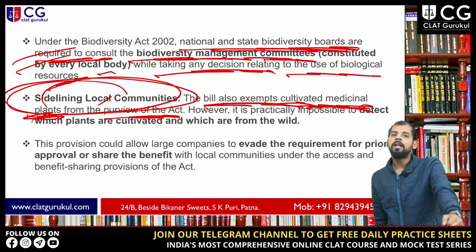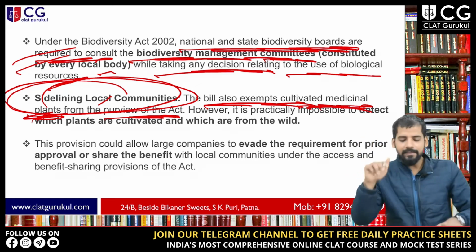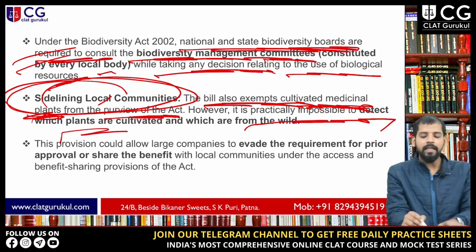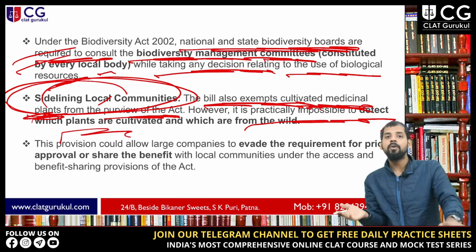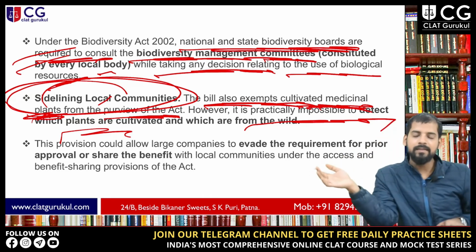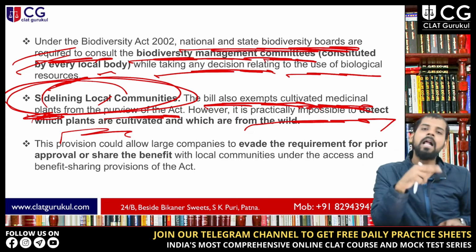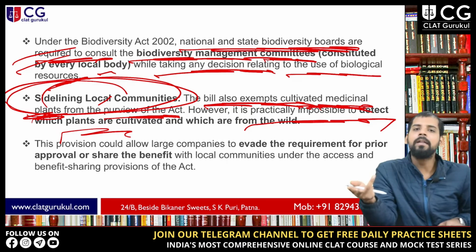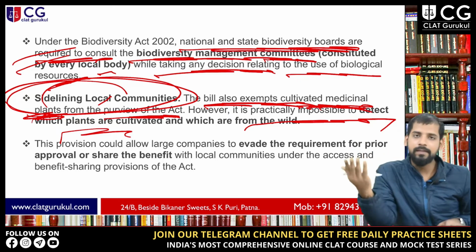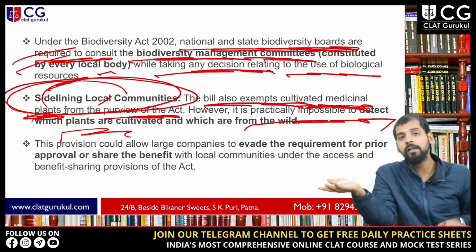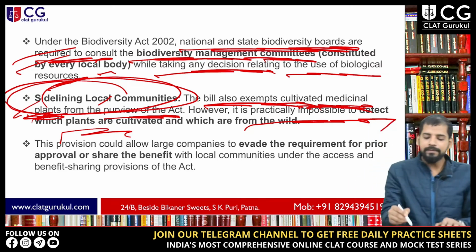Now the experts are saying what? This new bill exempts cultivated medicinal plants from this act. It is practically impossible to detect which plants are cultivated and which are from the wild, right? If you are saying that the cultivated medicinal plants are being exempted from the purview of this act, the critics are arguing about how you will determine which plants are cultivated and which are from the wild, right? You have to make a proper distinction between these two, and this is very, very difficult, right? So this again becomes just the loophole that the government finds. So this is the main issue.